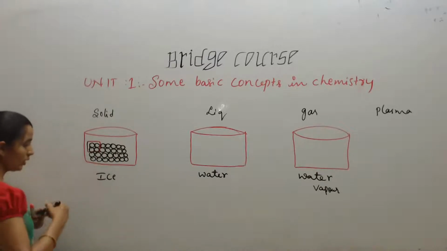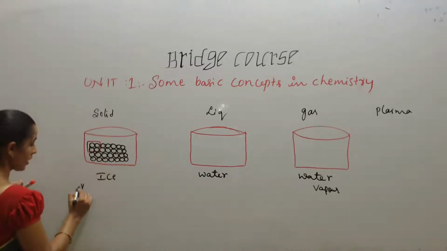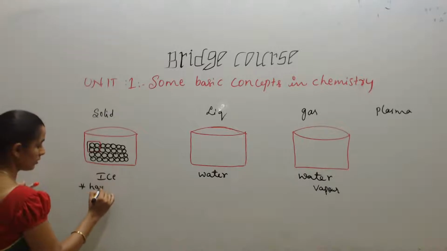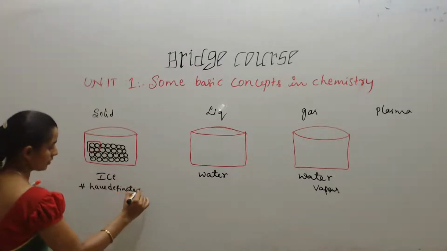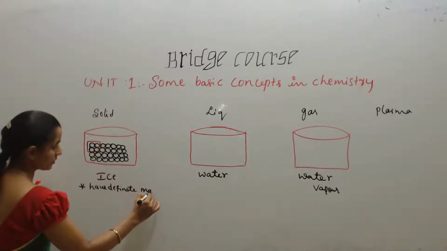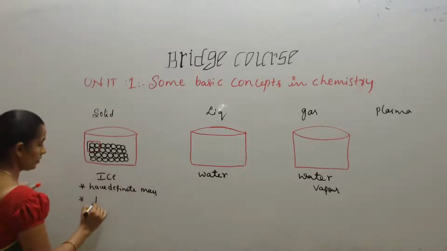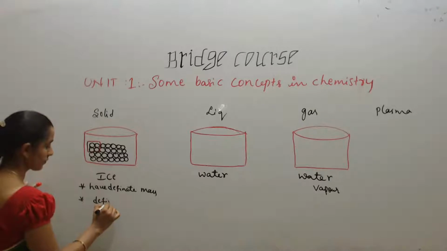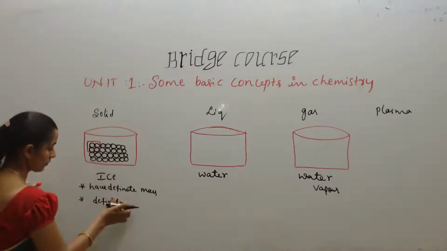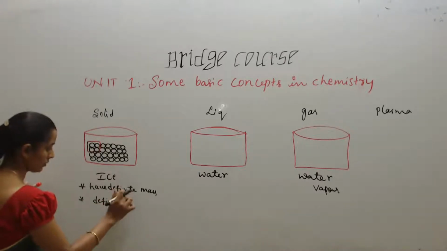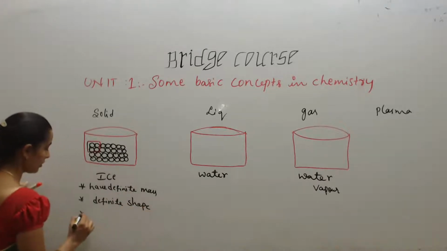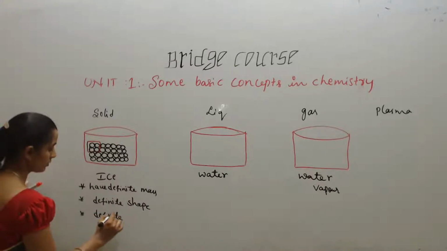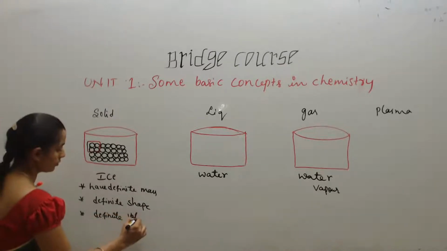Okay, so here the solids have definite mass and they have definite shape, and also they have definite volume.